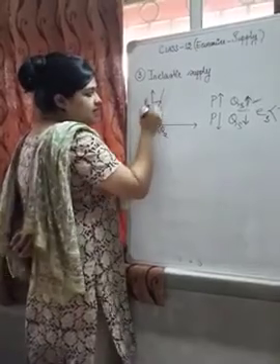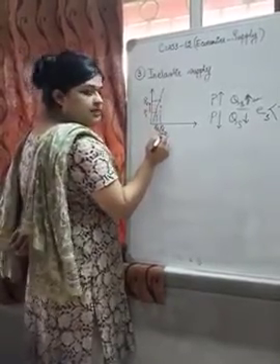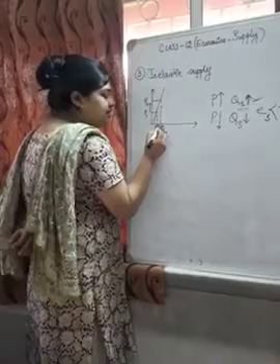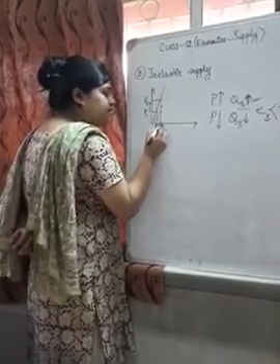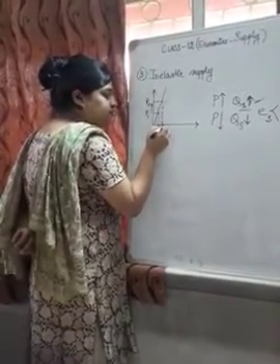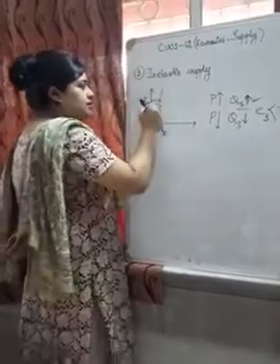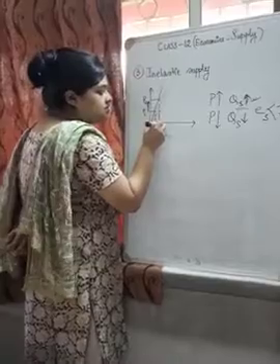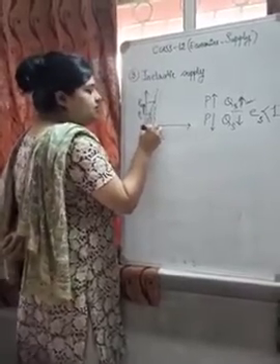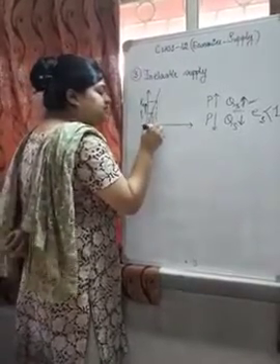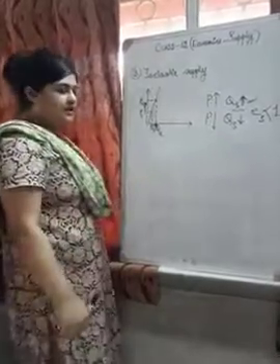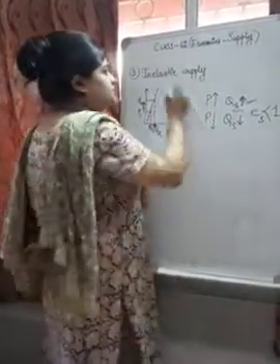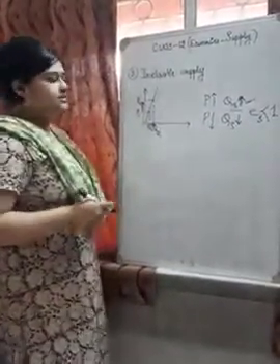See, at price P2, what is the quantity supplied? Q2, and the quantity of supply has increased only this much. So the increase in price is much more and the increase in supply happens following the law, but the extent to which the supply increases is very less. That situation is known as inelastic supply.